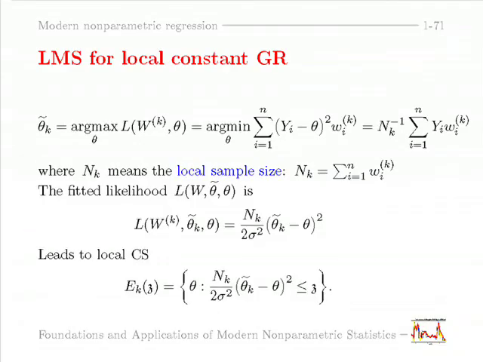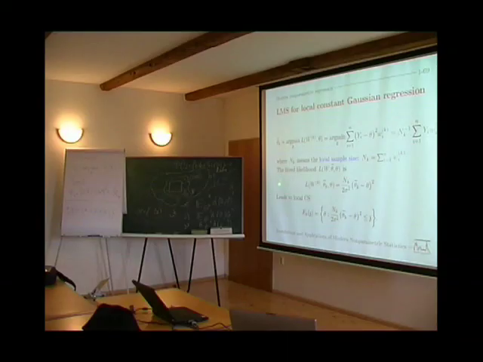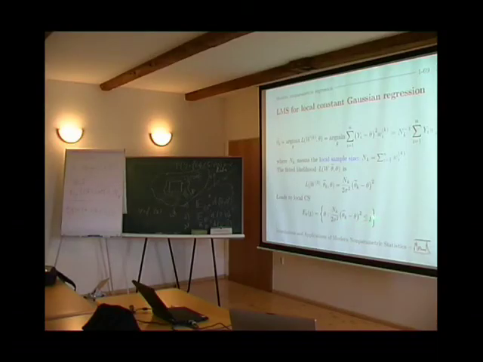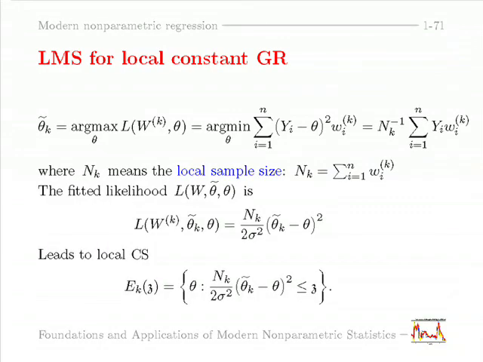Now, if we have a set of localizing schemes, we have a set of estimates, each of which is this weighted average, or the Nadaraya-Watson estimator. For different k, we have different bandwidths. And now we want to select one of them. So the fitted likelihood we know is in this very simple form, and therefore the confidence interval is just a symmetric interval around the estimate. And this critical value zeta enters here directly. Really the factor, the width is proportional to the square root of zeta.